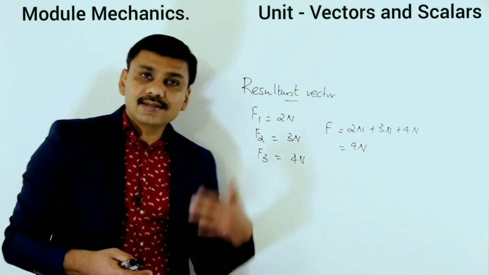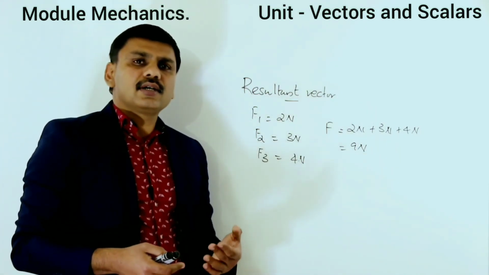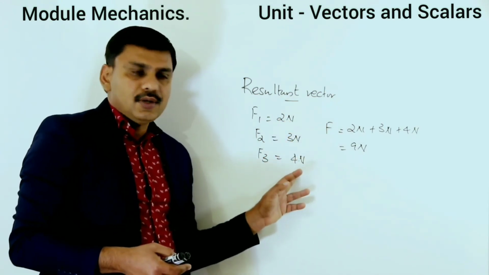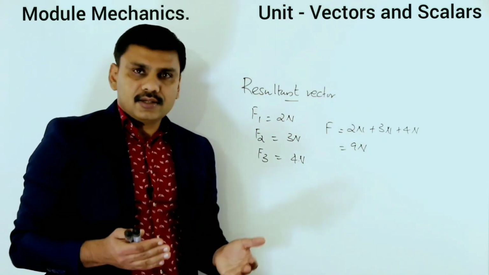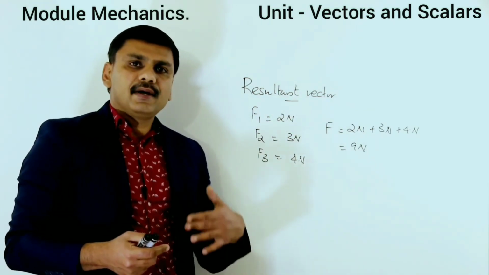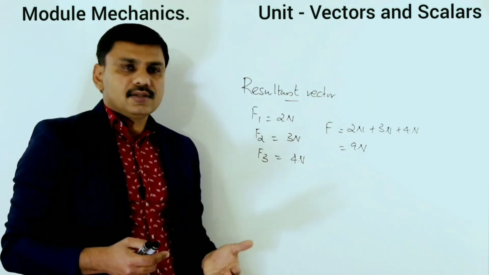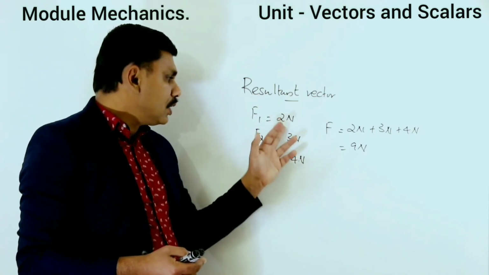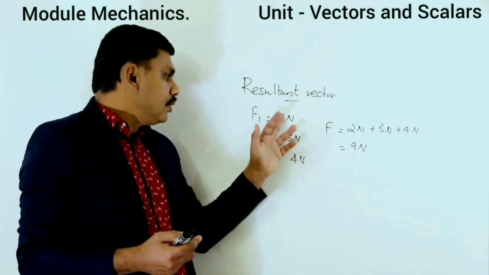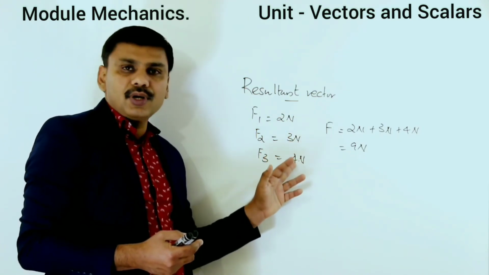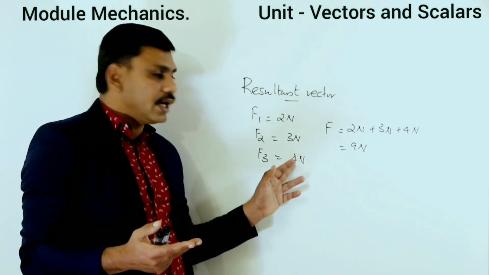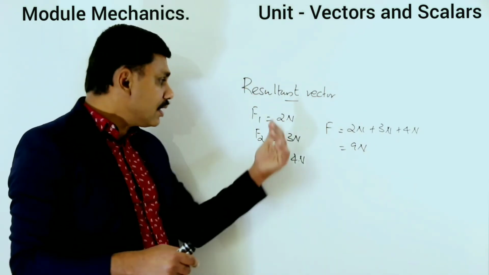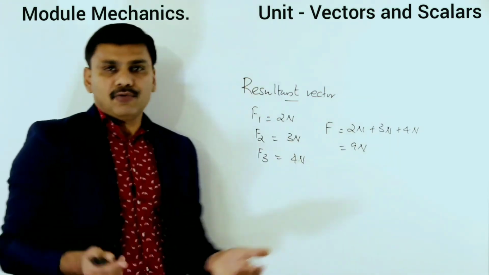So 9 Newton is the resultant of 2 Newton, 3 Newton and 4 Newton. Resultant vector means it's a single vector which is obtained from a number of vectors. The action of 2 Newton, 3 Newton and 4 Newton can be obtained by a single vector, that is 9 Newton. So 9 Newton is the resultant of 2 Newton, 3 Newton and 4 Newton.